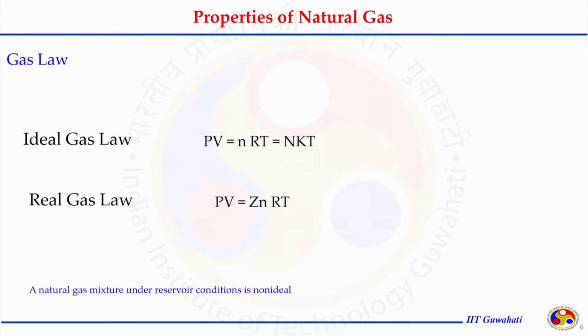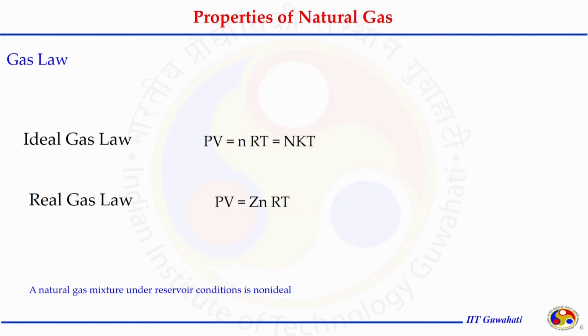With this information, we can understand how the gas law applies to natural gas. As mentioned, natural gas is not an ideal gas, so PV equals nRT is not going to be applicable.